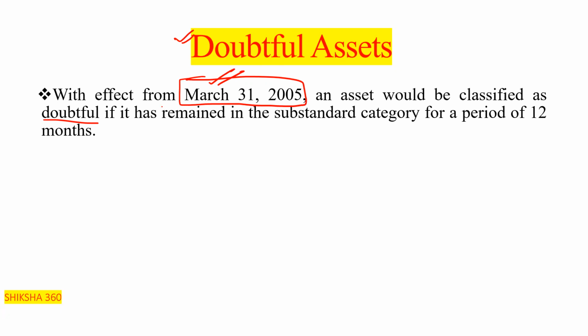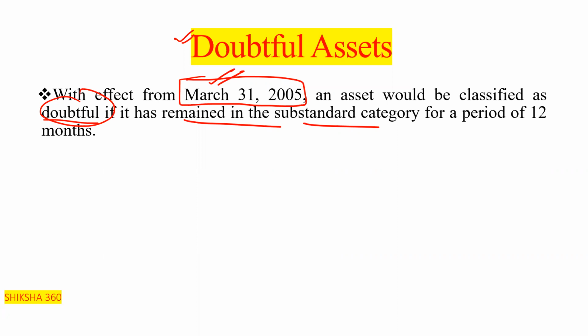An asset would be classified as doubtful if it has remained in the substandard category for a period of 12 months. Clear? That is considered to be a doubtful asset.